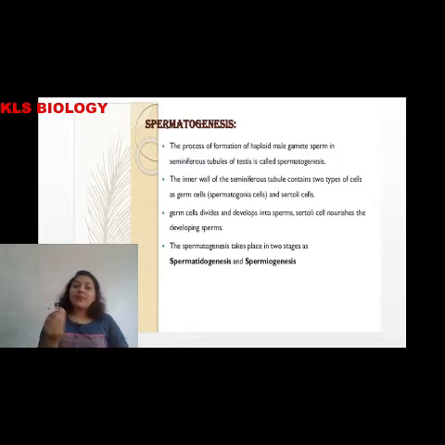The sub-step of it is called spermiogenesis, which is the maturation of spermatozoa to motile sperm. Spermiogenesis comes under spermatogenesis itself, so we have these two stages.